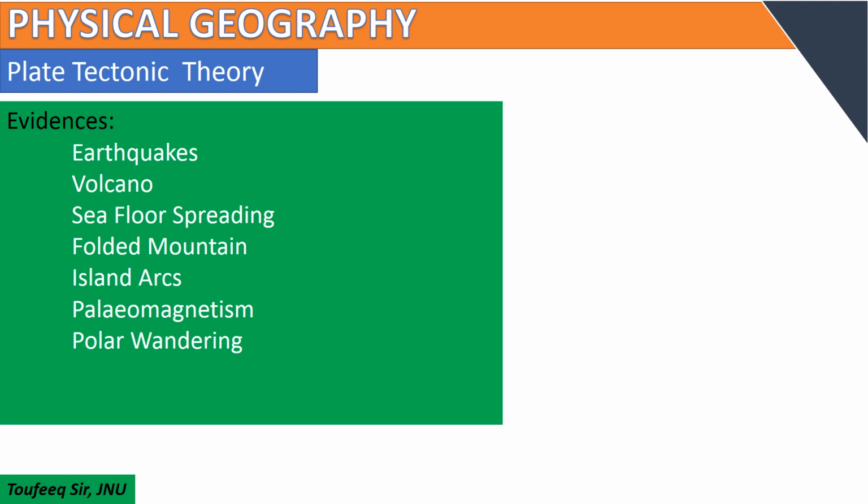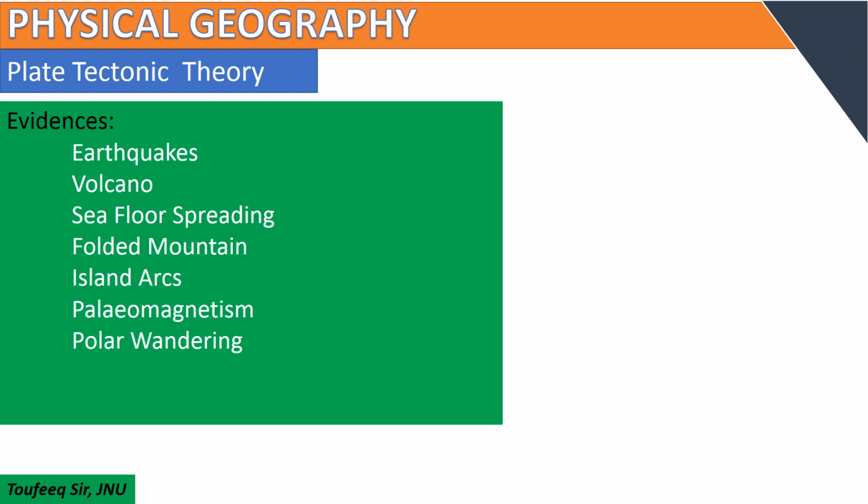And island arcs: the formation of island arcs also supports the plate tectonic theory. The plate tectonic theory explains how these island arcs are formed or are being formed, in process.